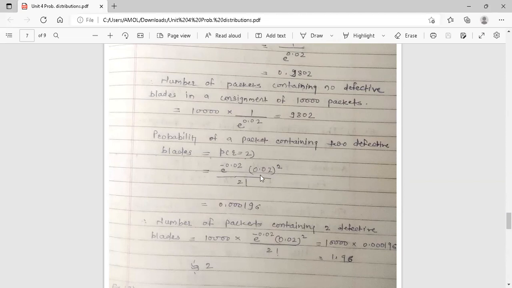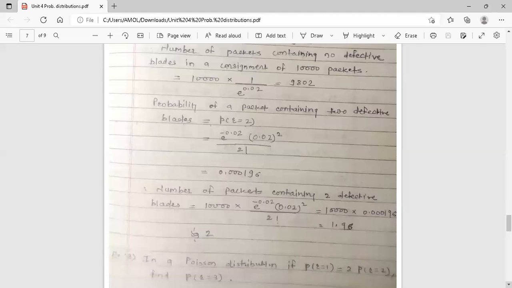Simplify or calculate the value. Using calculator, you will get your answer 0.000196. This is your answer. The probability of a packet containing 2 defective blades. Now we want the number of packets containing 2 defective blades in a consignment of 10,000 packets.